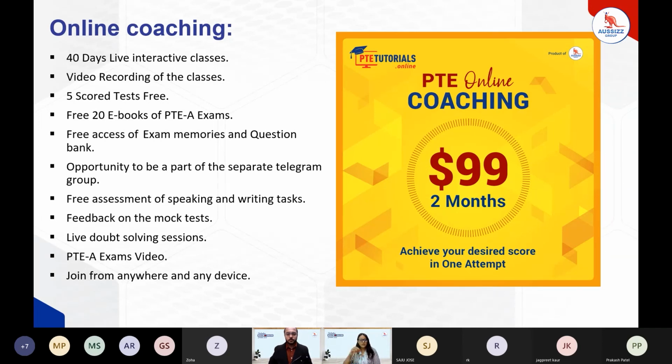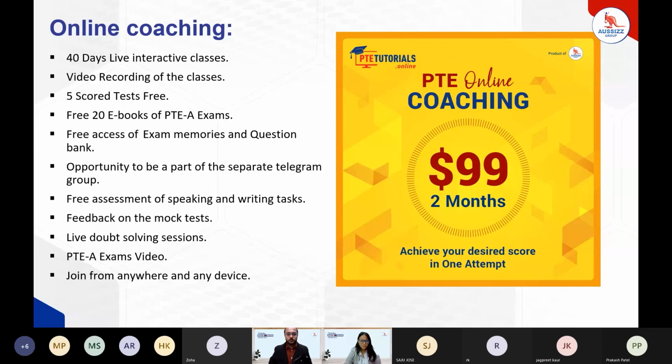This is the first score which I achieved before starting your classes. In the middle of the classes, I gave the second score test. Towards the end of the classes, I gave the third score test. What is the improvement which I need to make? Lots of questions can be asked to the trainer even during the classes and after that, because you will be a participant of the Telegram group.